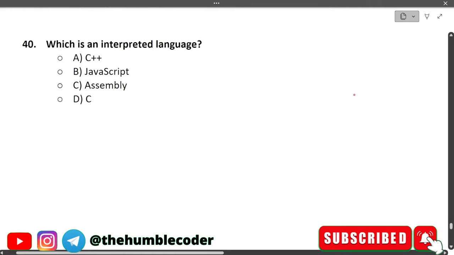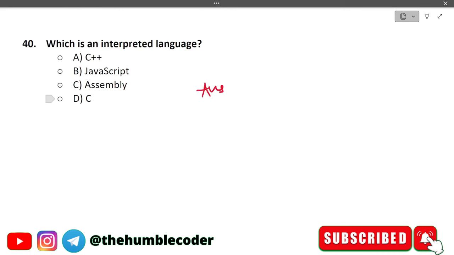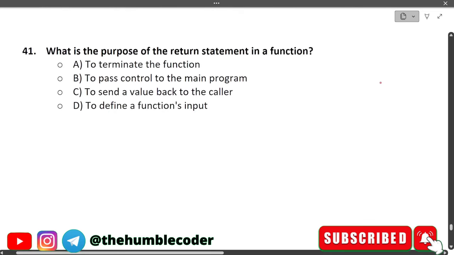Which is an interpreted language? The options that we have are C++, JavaScript, assembly, and C. So the correct answer for this one is JavaScript, which is an interpreted language. Others are compiled languages. Moving on to the next one.